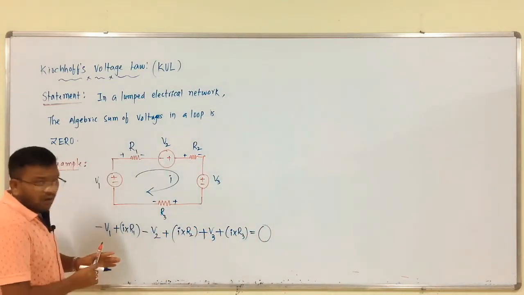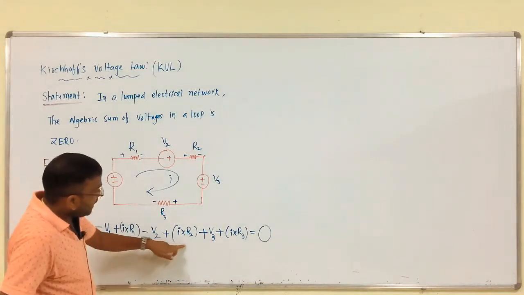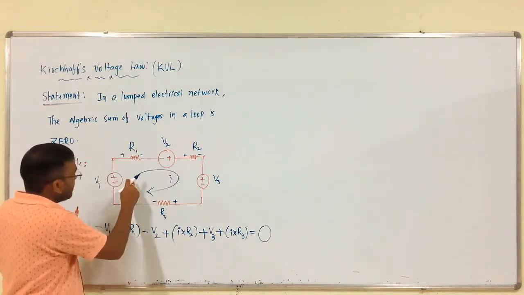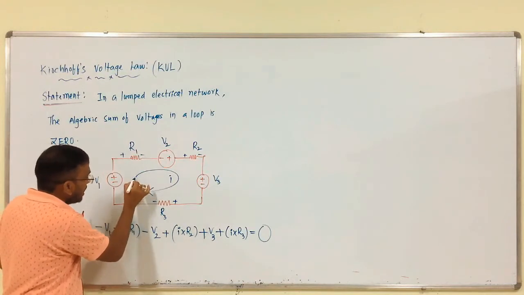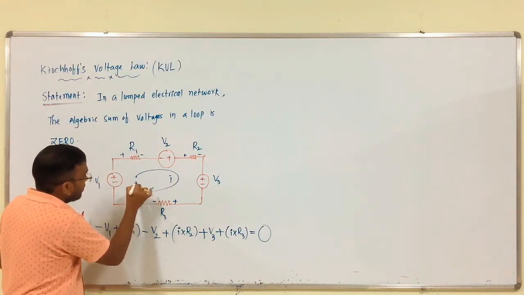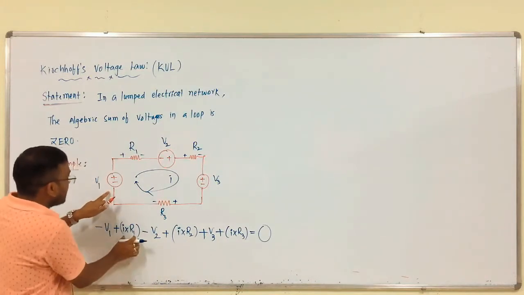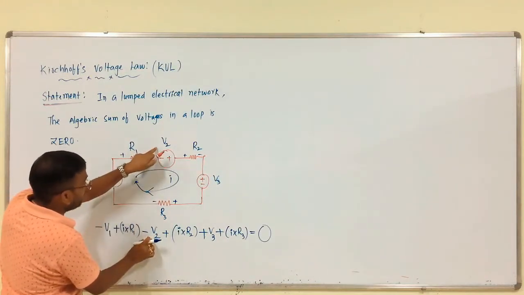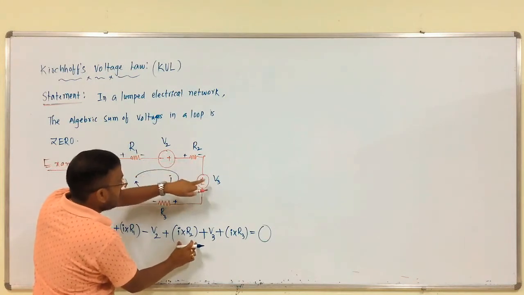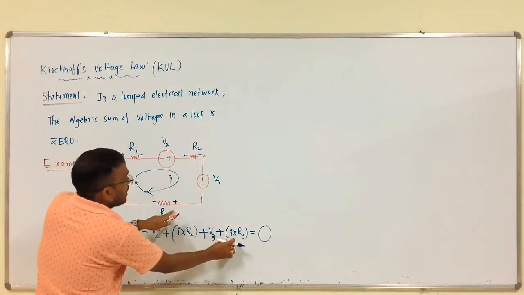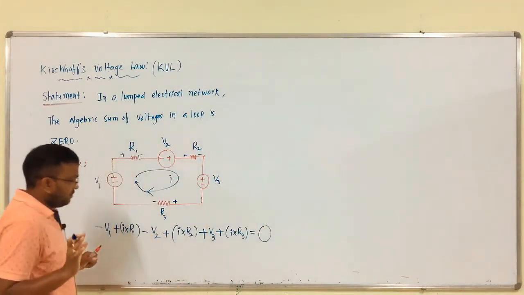The algebraic sum of voltages in a loop. This is a loop, no? The current direction is starting from this point and ending at this point only. Okay? Minus V1 plus I into R1 minus V2 plus I into R2 plus V3 plus I into R3, which is equal to 0.